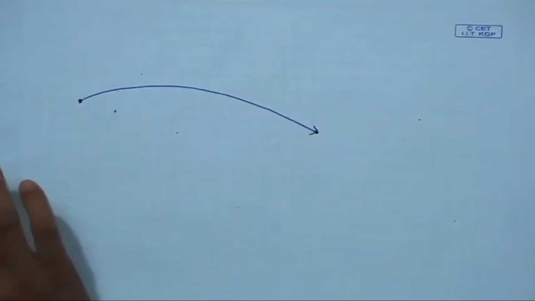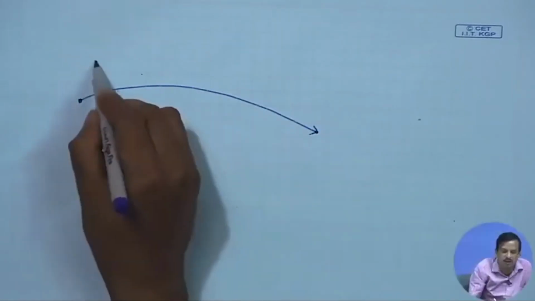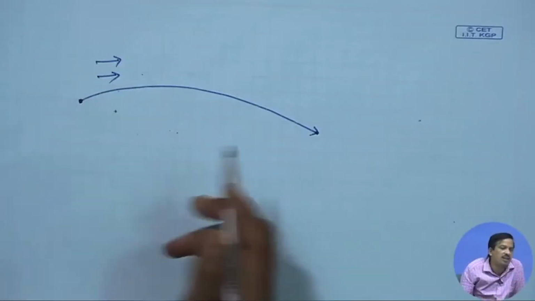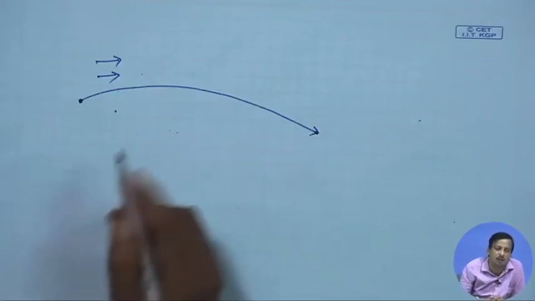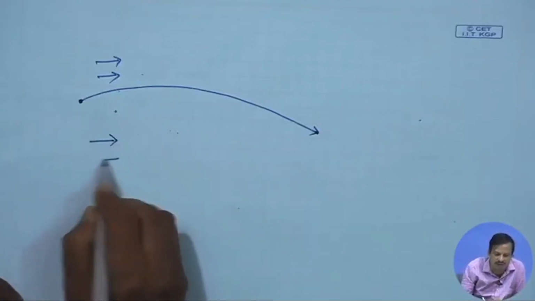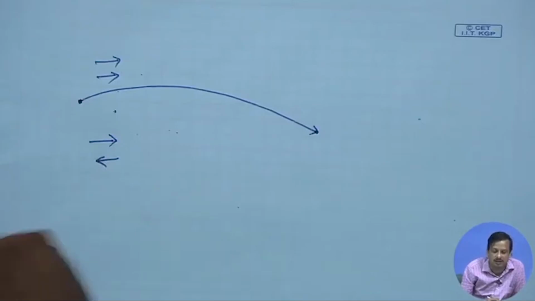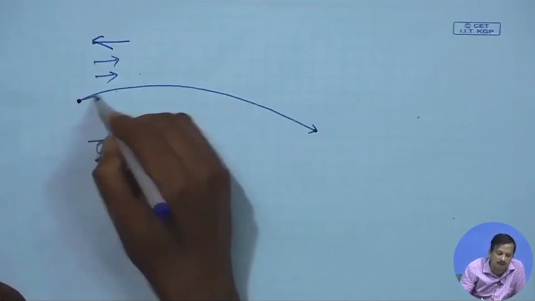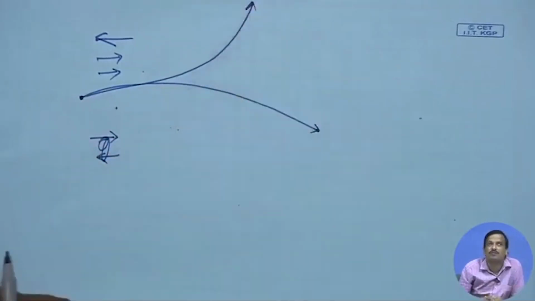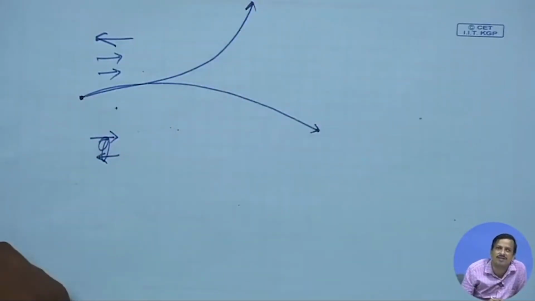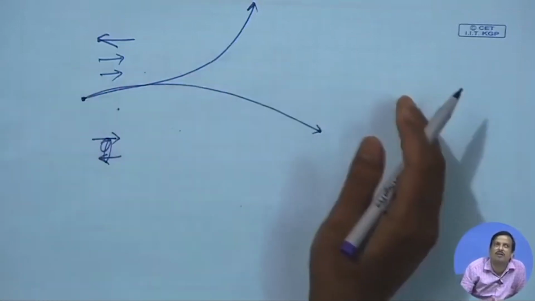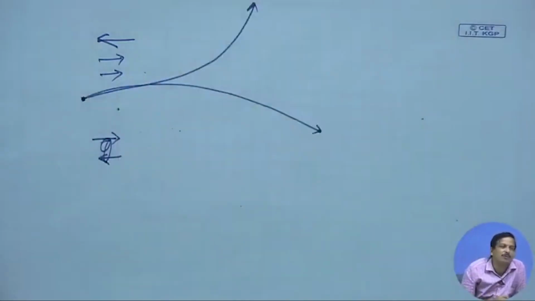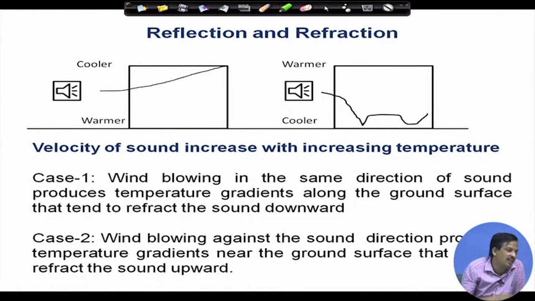So this is for the case where the direction of the wind is the same as the direction of the sound. Now, if the wind is in the opposite direction, then the sound will be refracted upward because of the temperature gradients. That is why sound cannot travel a long distance, because it is going upward. So this refraction and reflection effect will be there. Then what is the reflection effect?